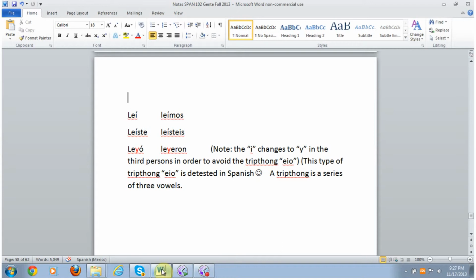This is because Spanish does not want certain triphthongs to be written. Triphthongs meaning three vowels in a row. Certain triphthongs are illegal in Spanish. Note also with these type of verbs that all forms, the yo, the tú, the nosotros, the vosotros, the él y usted, have an accent mark. But the ellos, ellas, ustedes version will not.